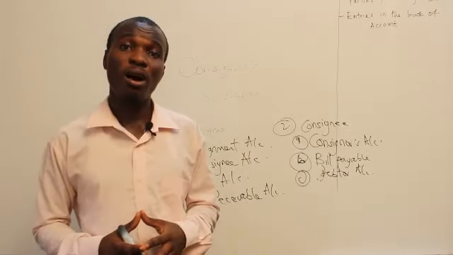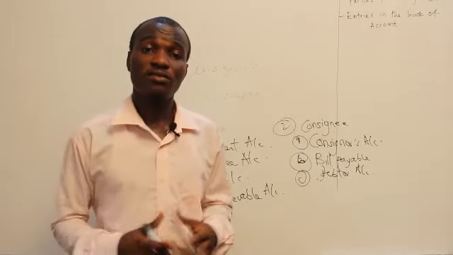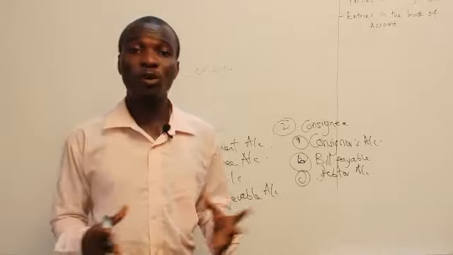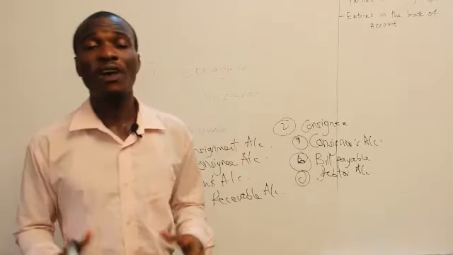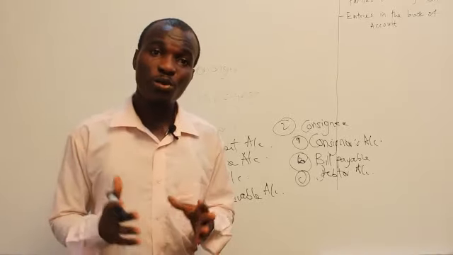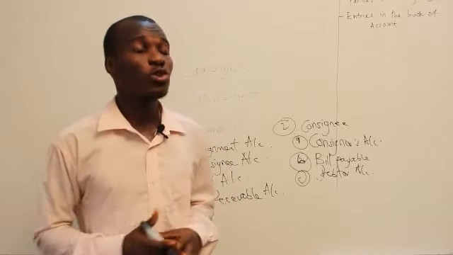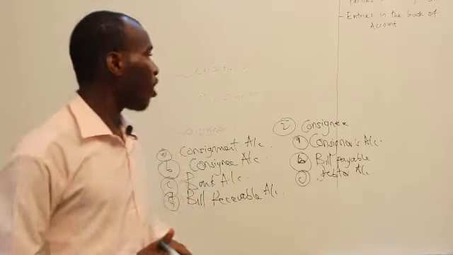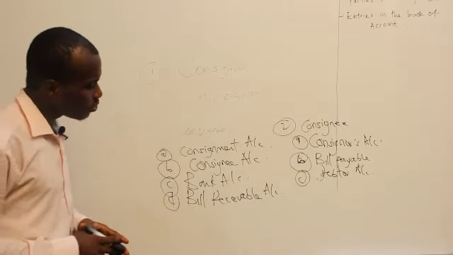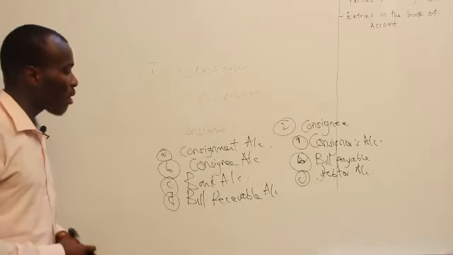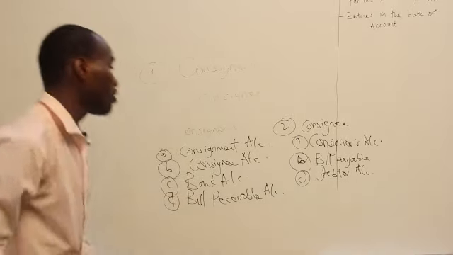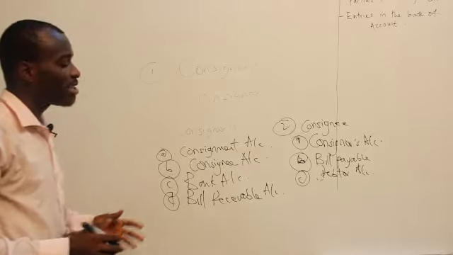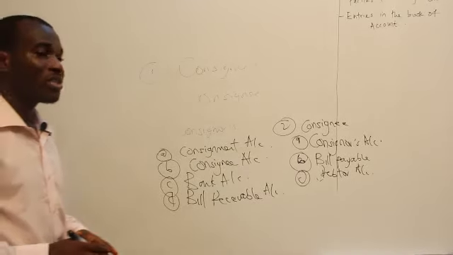The only aspect in which the consignee can actually gain from the sales of the goods is by paying commission, and commission is usually paid to the consignee based on the number of items of the goods sold. So with the commission, we are going to debit consignment account and credit consignee account with the amount of commission.